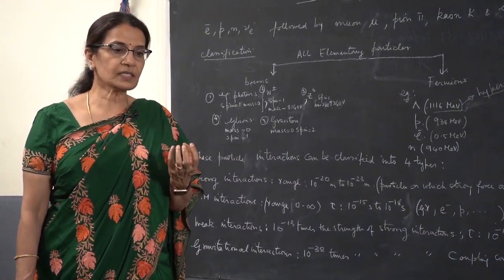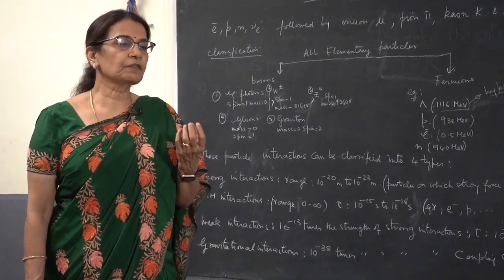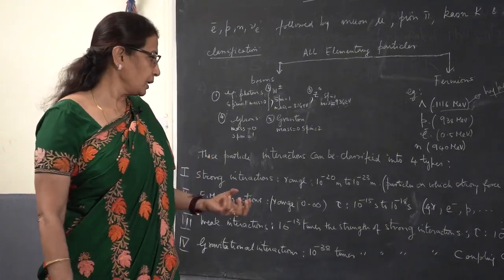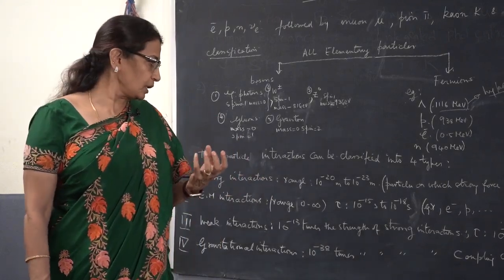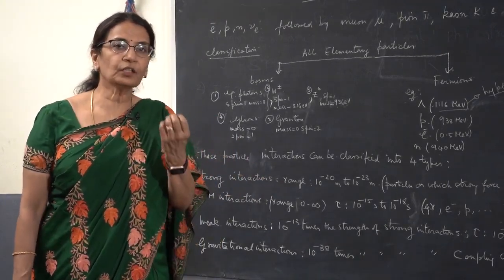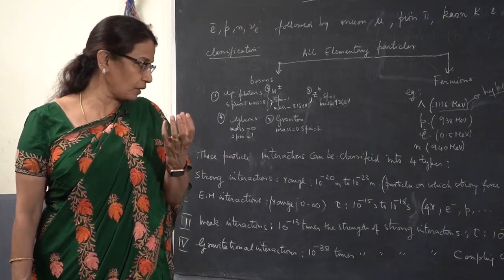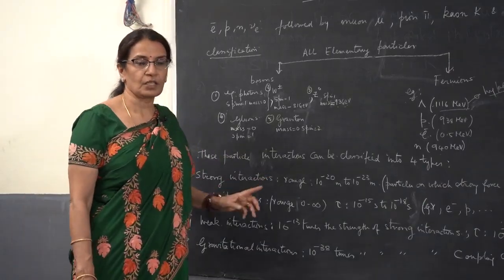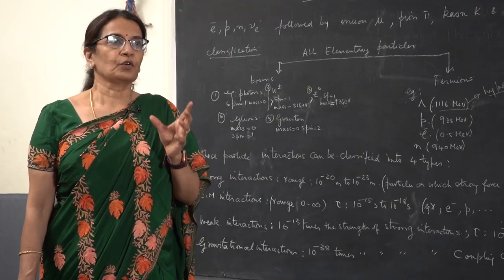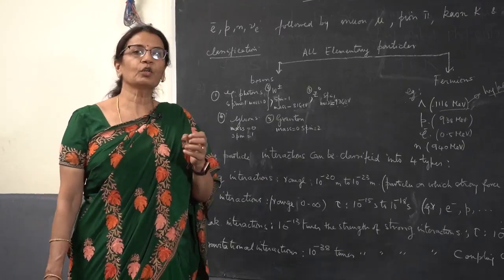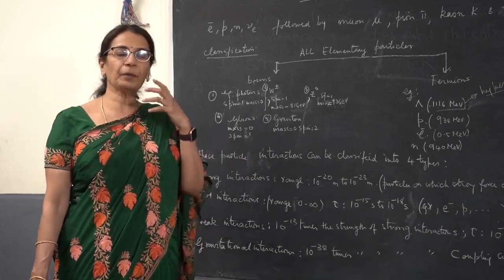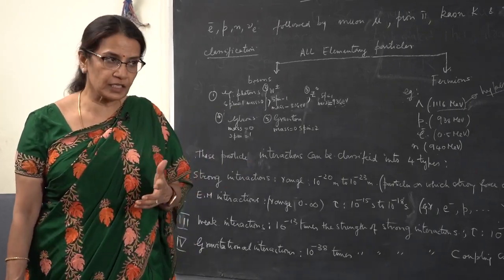A nucleus, which is of the size of 1 Fermi, is able to accommodate protons, neutrons and all, and it is stable because of these strong interactions. Strong interaction forces are responsible for keeping the nucleus together, and they are independent of charge and they are short range forces.